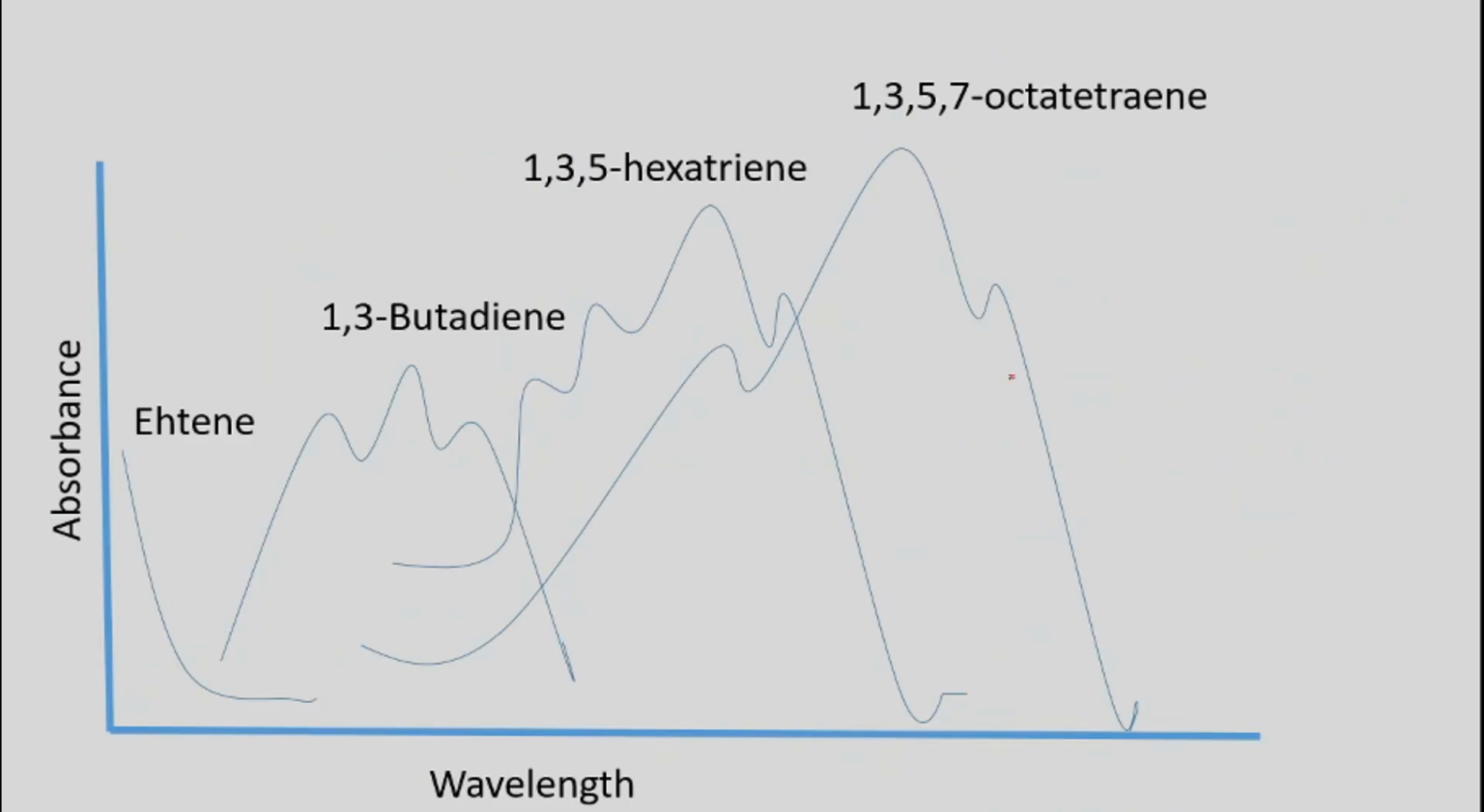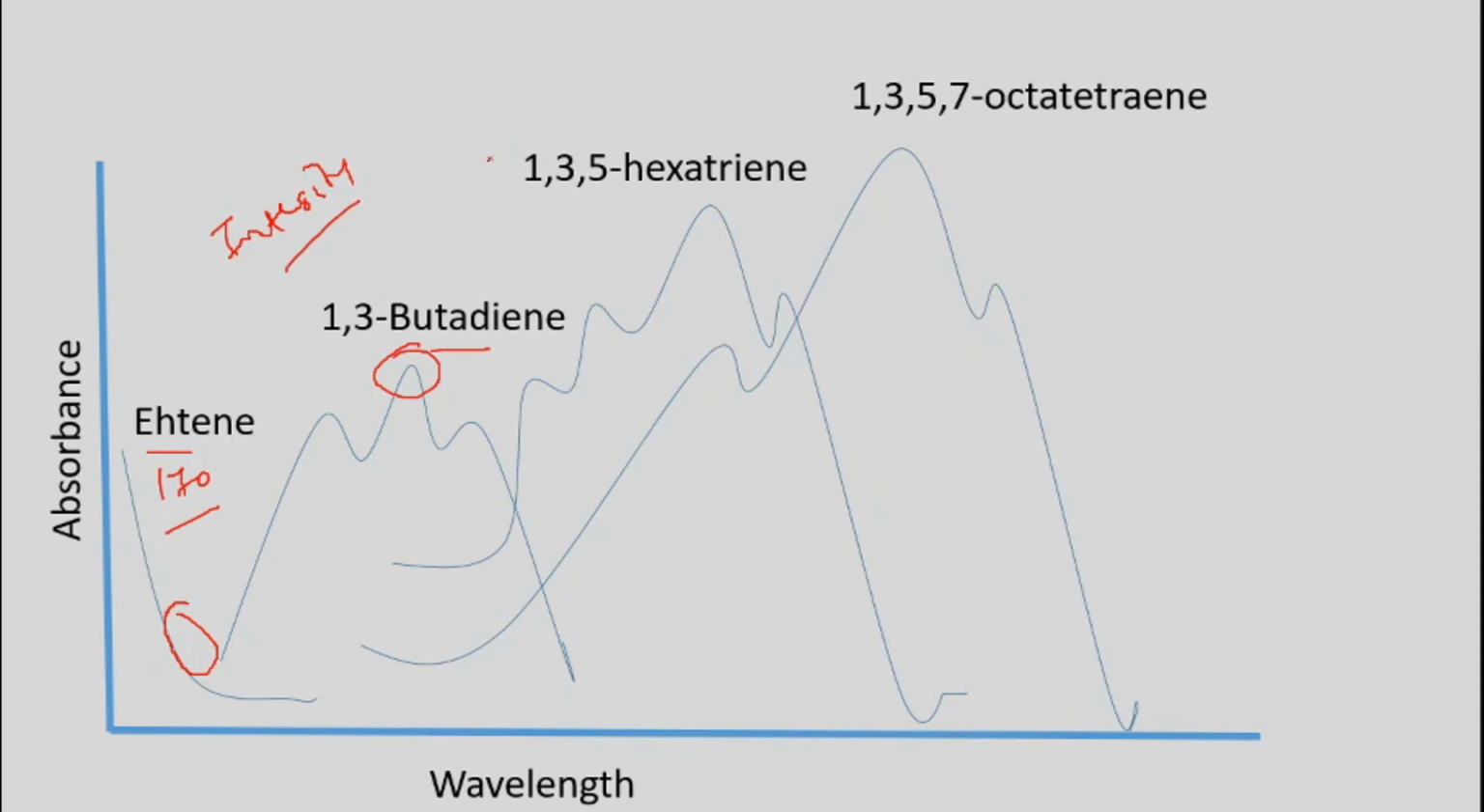In this graph you can clearly see that for ethene we get the wavelength at 170 nanometer, and the absorption maxima as well as the intensity, or molar absorptivity value, is very low, so we cannot get a proper peak. But once you increase the conjugation in butadiene, the peak shifts to higher wavelength, and the intensity, meaning the molar absorptivity value, also increases.